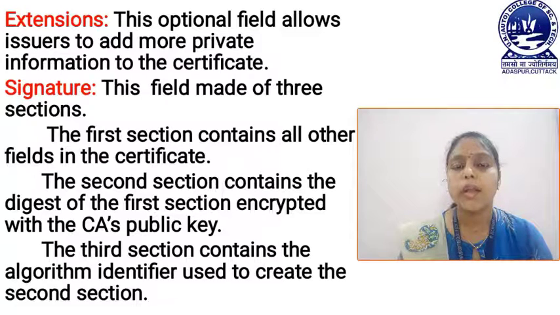This is all about the different fields of our X.509 certificate.